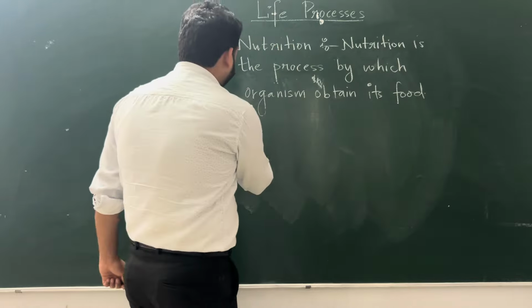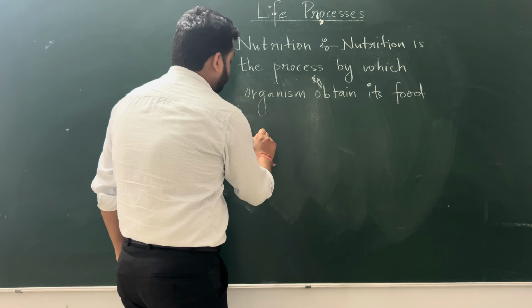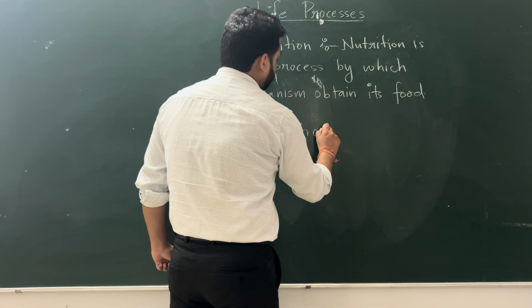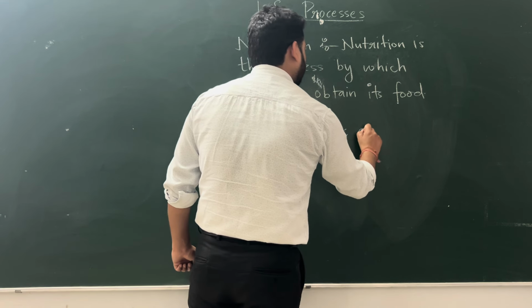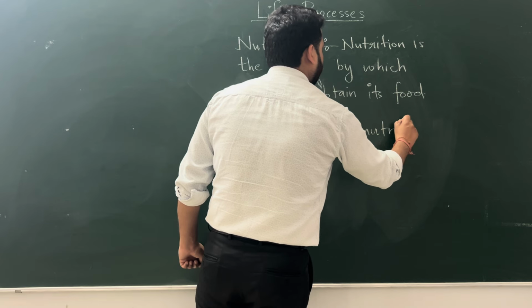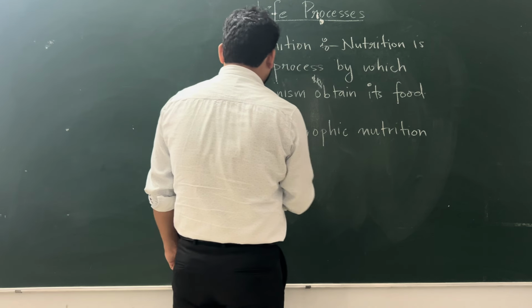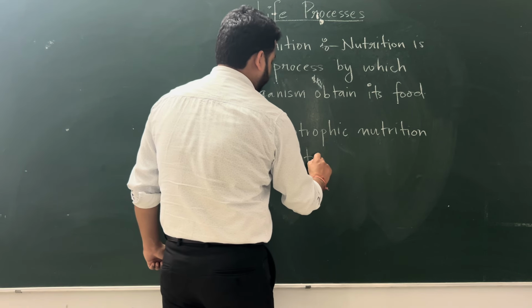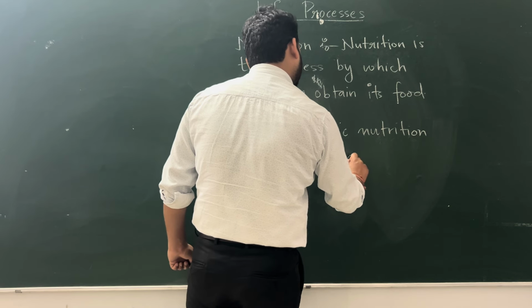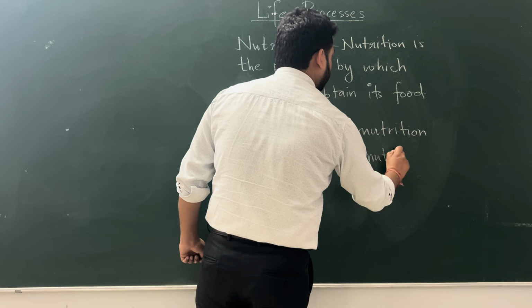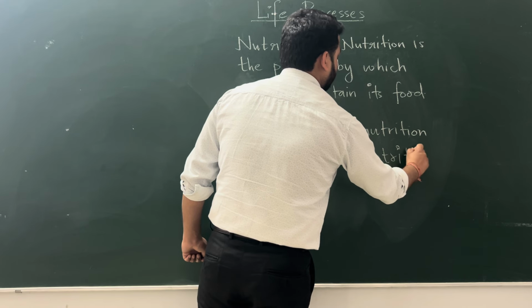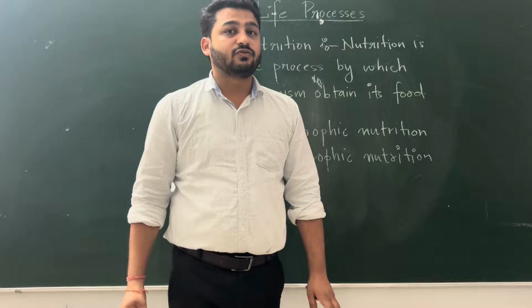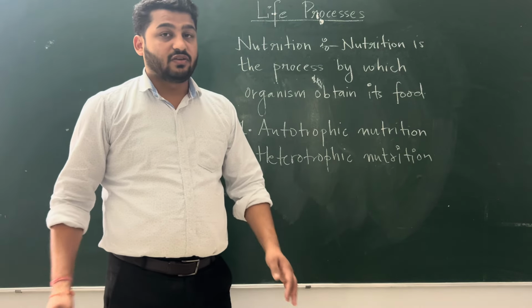First is autotrophic nutrition. And second is heterotrophic nutrition. So these are the two basic types of nutrition that we have.